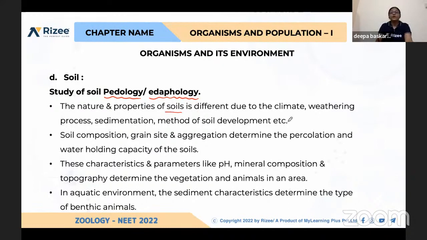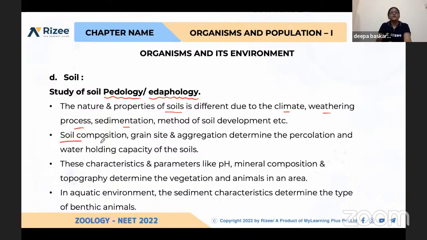This is because of climatic conditions, weathering process. Weathering process means getting converted into smaller parts, and sedimentation, method of soil development, etc. Based on other factors like temperature, water availability, light, these processes vary for soil, and soil quality also gets differentiated.